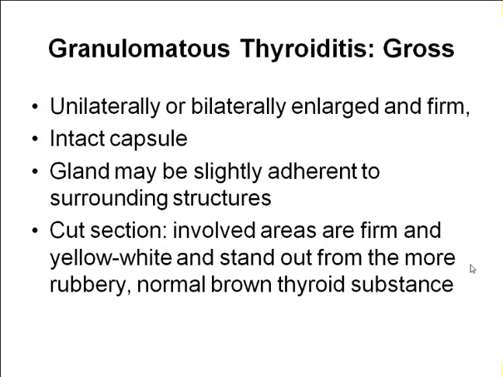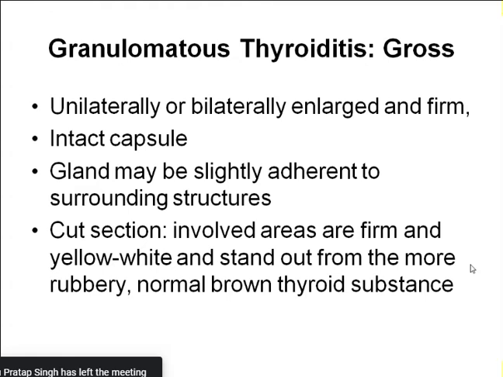So talking about the morphology of this de Quervain thyroiditis or granulomatous thyroiditis, you have again gross and microscopic. Grossly, the gland is unilaterally or bilaterally enlarged. It is firm in consistency again. It has an intact capsule. The gland may be slightly adherent to the surrounding tissue because of the viral infection.